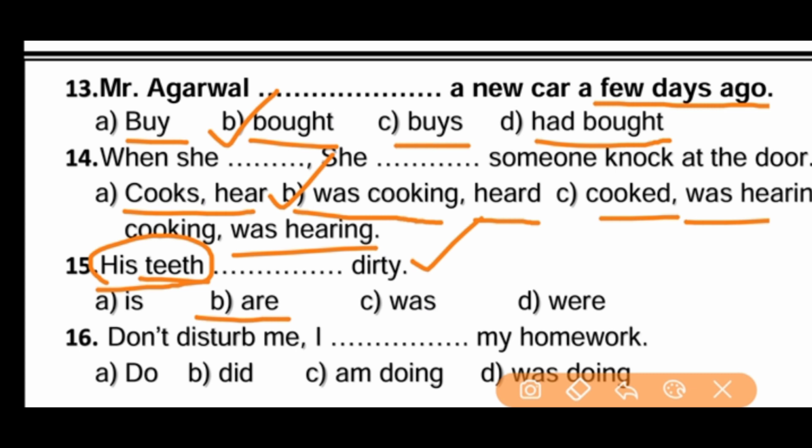Don't disturb, 16th one. Don't disturb me. I dash my homework. I do my homework. I did my homework. I am doing my homework. I was doing my homework. Don't disturb me. Is it present tense or past tense? Yes, present tense. Don't disturb me, I am doing my homework. Right answer? C. Exactly, friends.